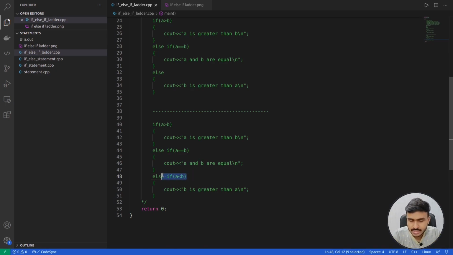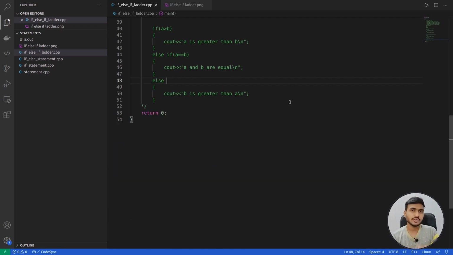So you don't need to write this condition because it will be handled implicitly. So instead of writing this condition, or instead of writing this else if, you can just write else. Why? Because a is not greater than b, a is not equal to b, then what a is going to be? A is definitely going to be less than b, and that's why whenever both these conditions are false, we are going to come to this else statement and the else body will be executed. So in this way, the if else if statement works in C++. I hope you are clear on how the if else if statement works in C++ now.